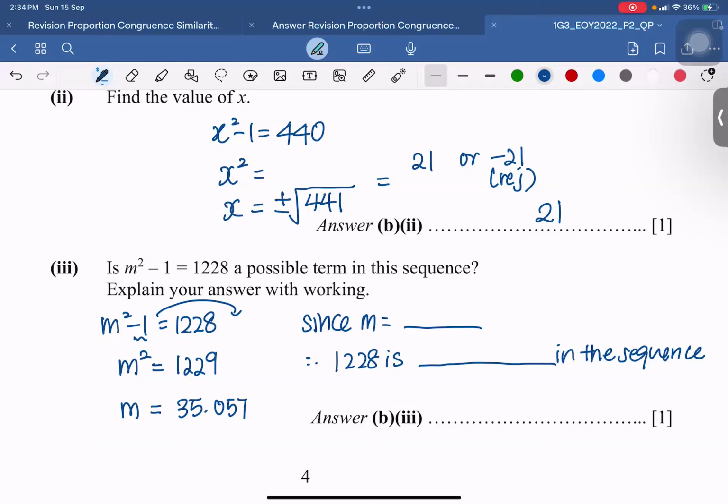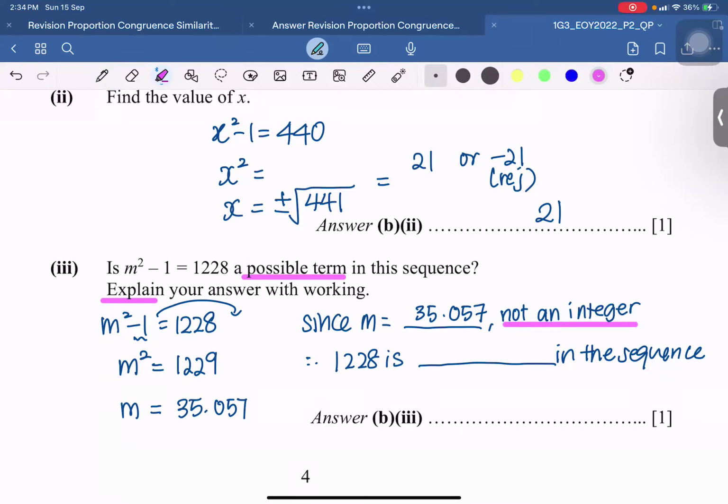Then now, can the rest of you explain your answer? Is it possible? Write the reason for me. Since n equals this number, we found the answer already. Why is it not possible? Thank you, Samuel, not an integer. Okay, it is not an integer. There are students who ask me, what is an integer? How do you explain? Whole number. Yes, thank you. So integer means whole number.